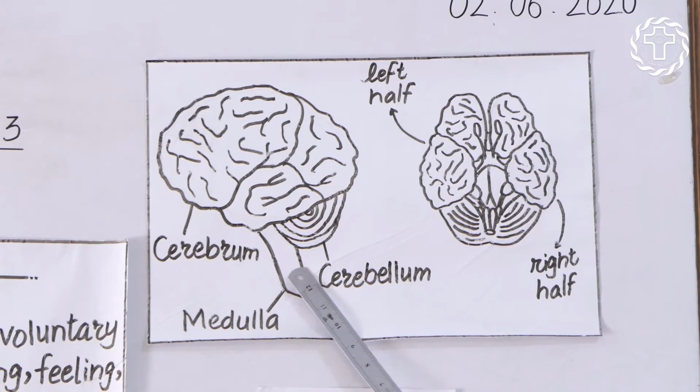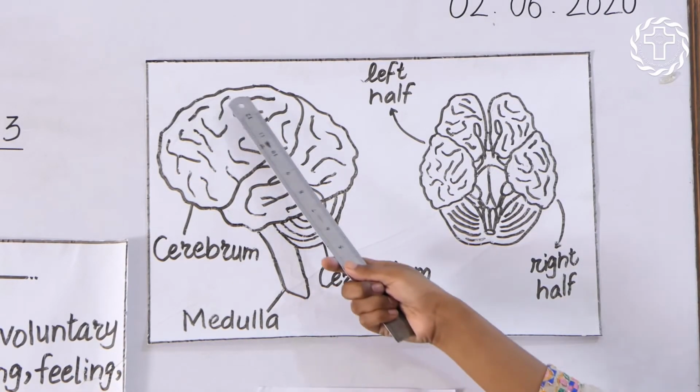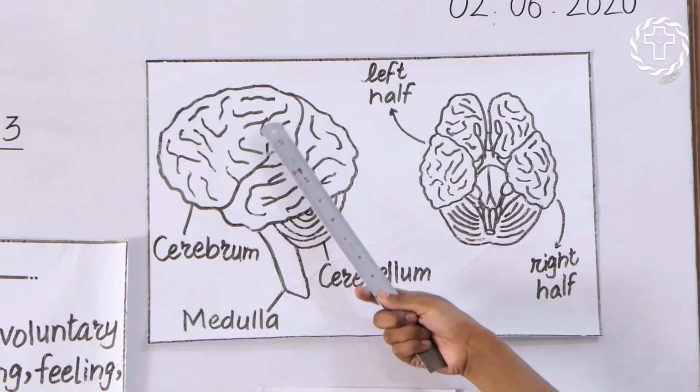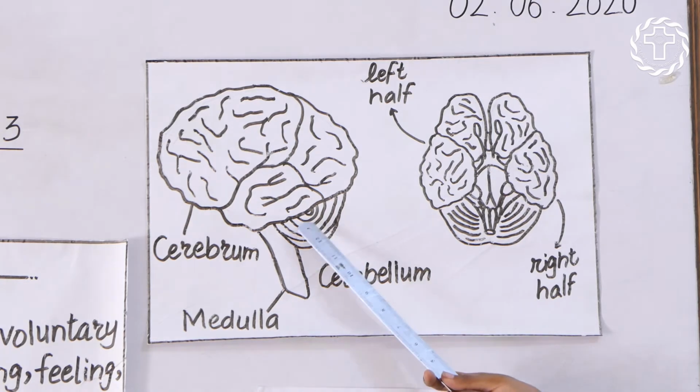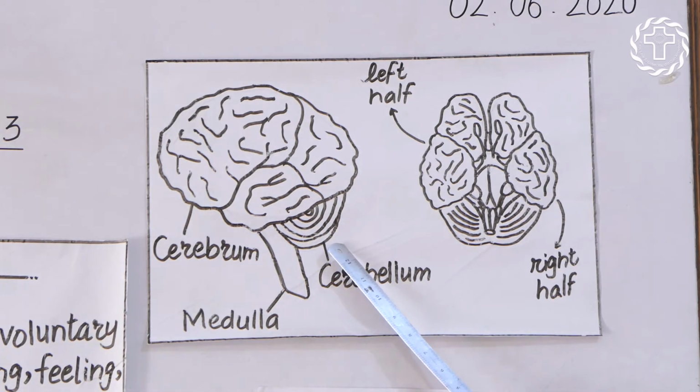This is the picture of the human brain. This largest part is called cerebrum. This lower part is called medulla or brainstem, and this part is called cerebellum.